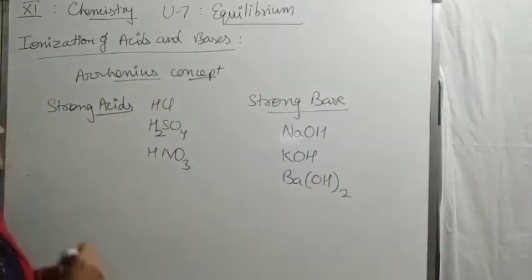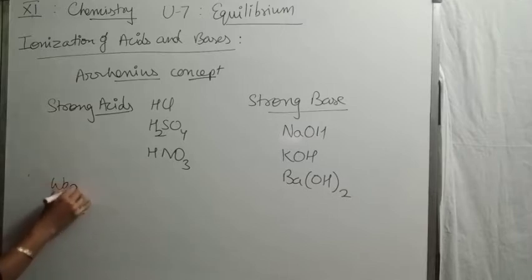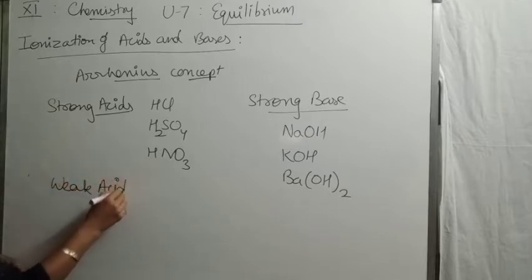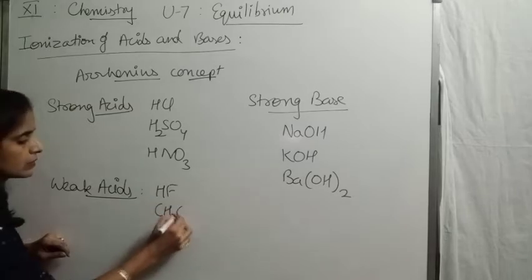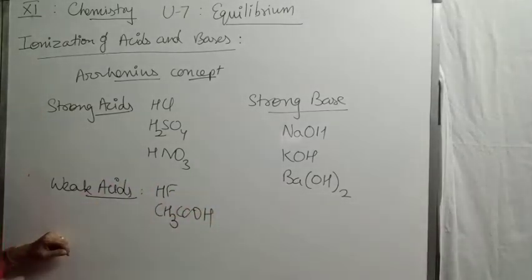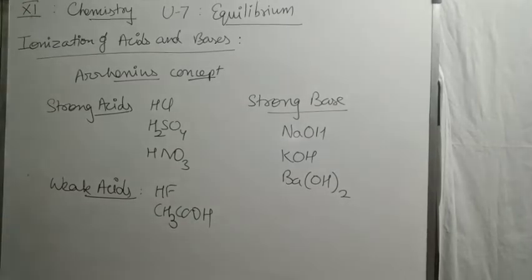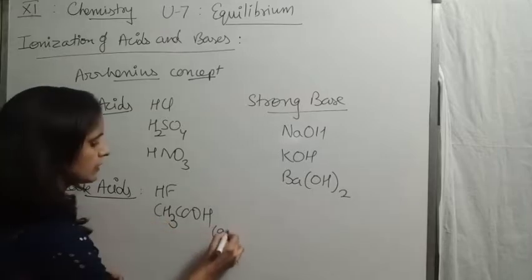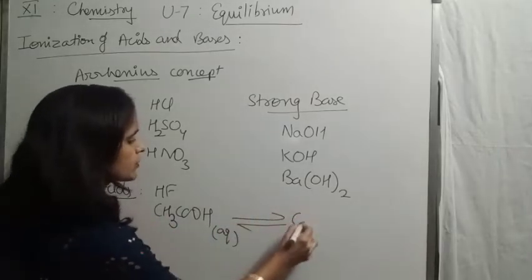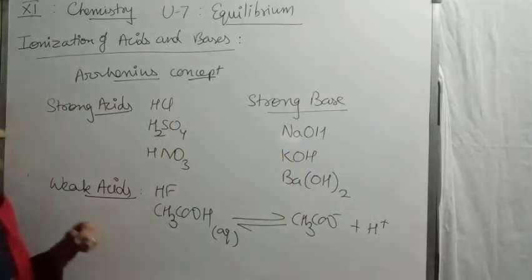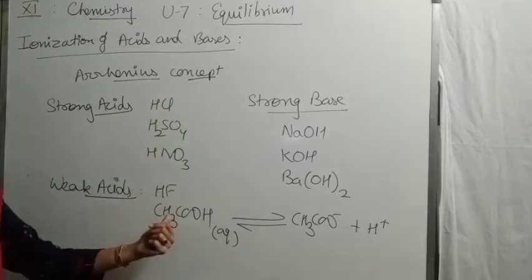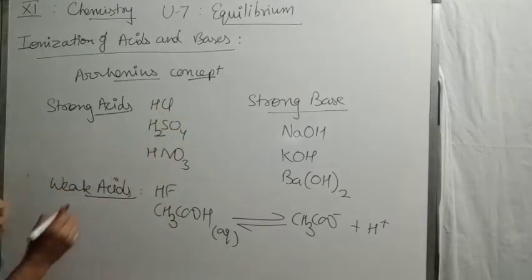Let's take a few examples of weak acids and weak bases. Weak acids like hydrofluoric acid and acetic acid. Clear? In their dissociation reactions we will show partial dissociation, and if we take strong acid or strong base, we will show complete dissociation.